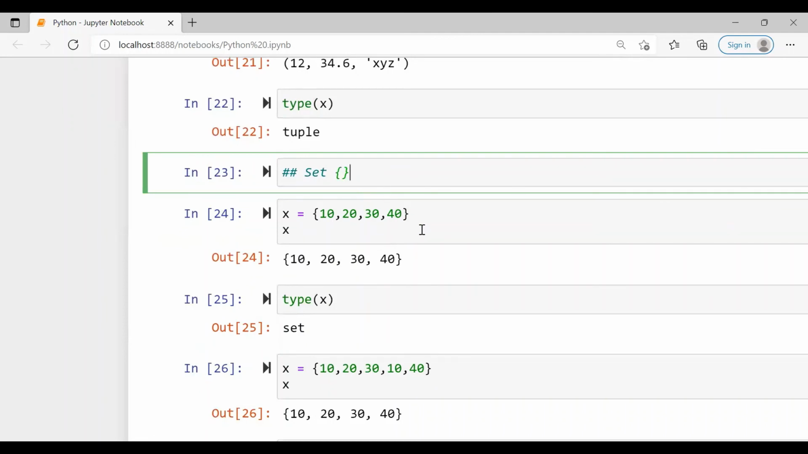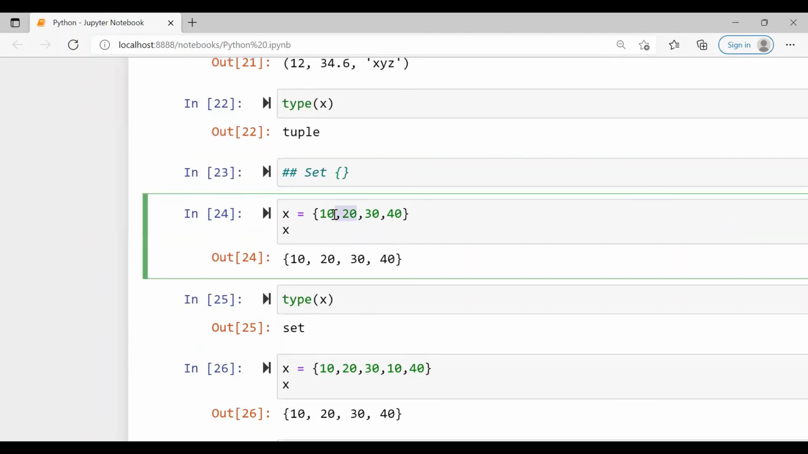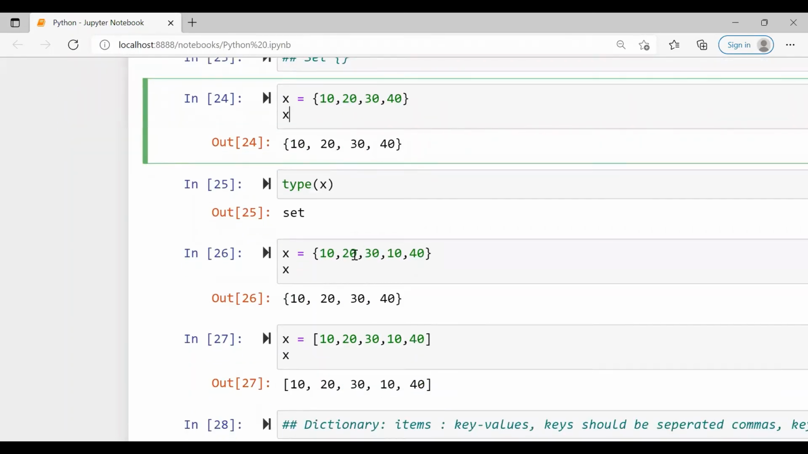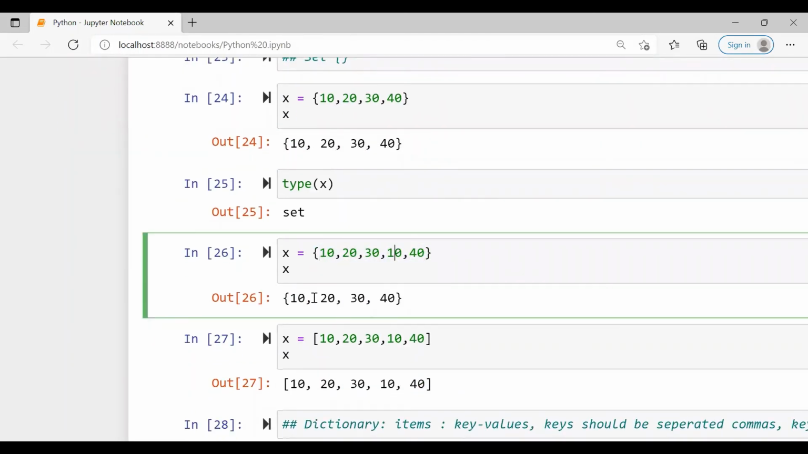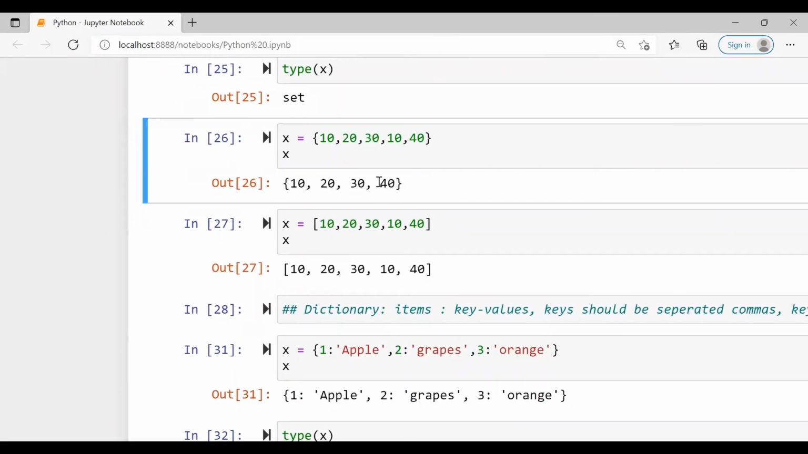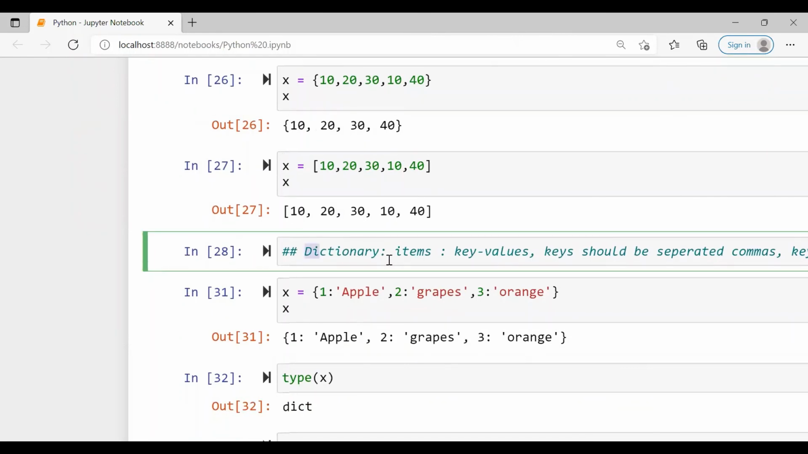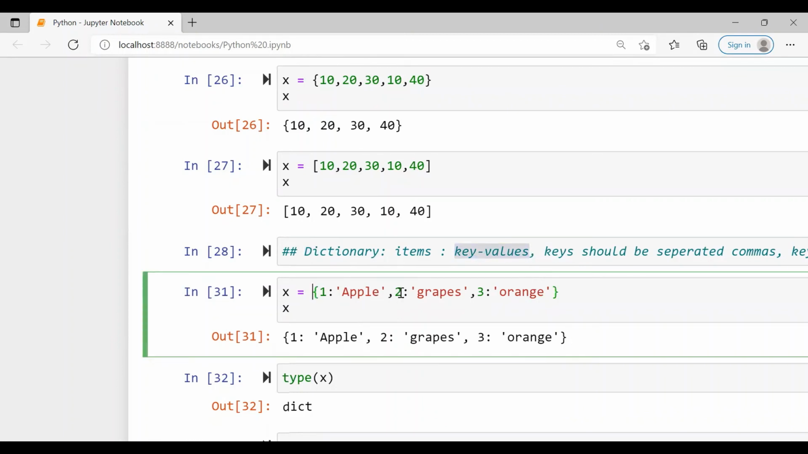Set is a collection of unique and unordered items separated by commas and enclosed in curly brackets, right? And in sets, duplicate items are always eliminated. We have seen in this example that the 10 is not repeated in the output, right? So it is eliminated. And the next category of data type is a dictionary, which is an unordered collection of items enclosed in curly brackets, where each item will have a key and a value. Items should be separated with commas, and key and value should be separated by a colon.